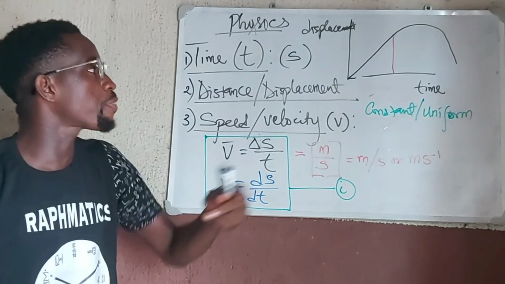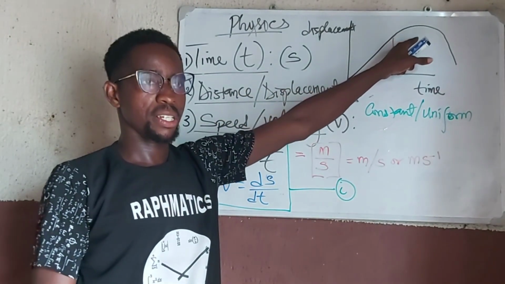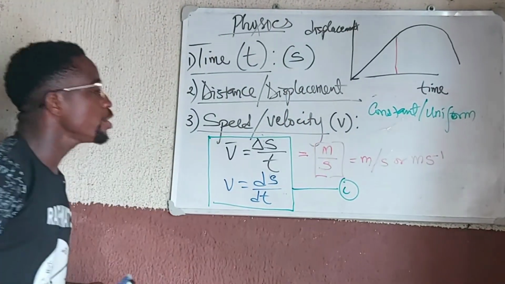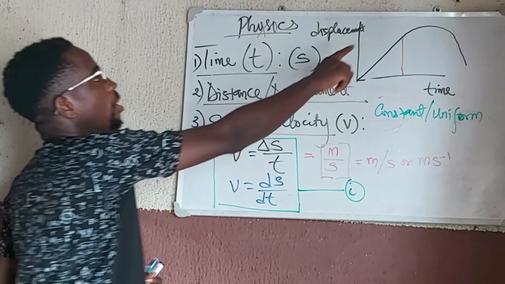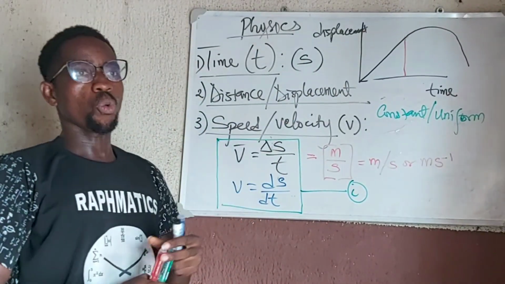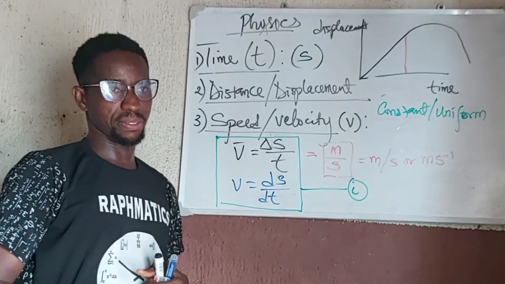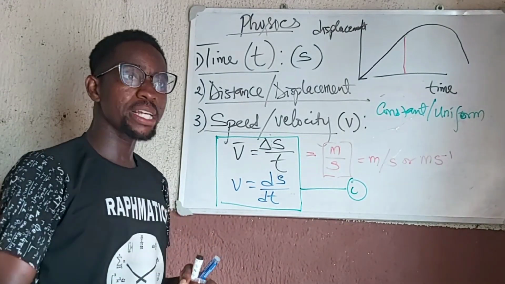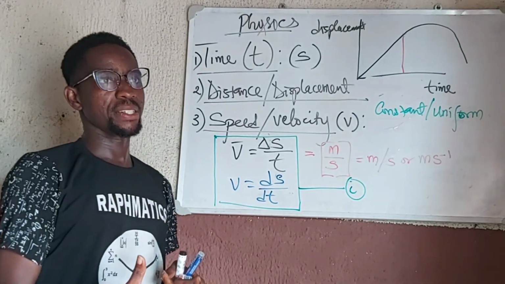So it is a non-uniform change. This non-uniform change of displacement will give rise to what we call acceleration. At that point, the body is accelerating.